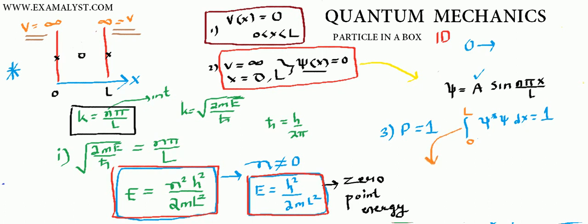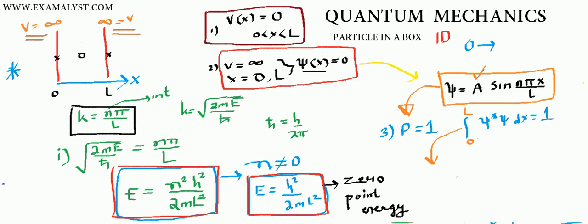Now this wave function that you found using the Schrodinger equation, please see that it is somehow related to probability. We have already discussed a lot of times what is the physical meaning of a wave function. The Schrodinger equation for the particle in a box gave us this wave function, and the interpretation of this wave function is only with probability, that is, the probability of finding the particle at different positions. We'll come to that. Let us find the value of A first, and then we'll look at the probability later on.